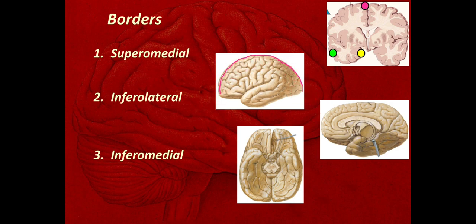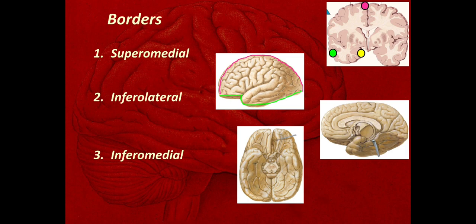This one is the inferolateral border. It also starts at the frontal pole, then from the temporal pole it goes towards the occipital pole. So on the superolateral surface we find only these two borders: the superomedial border and the inferolateral border.